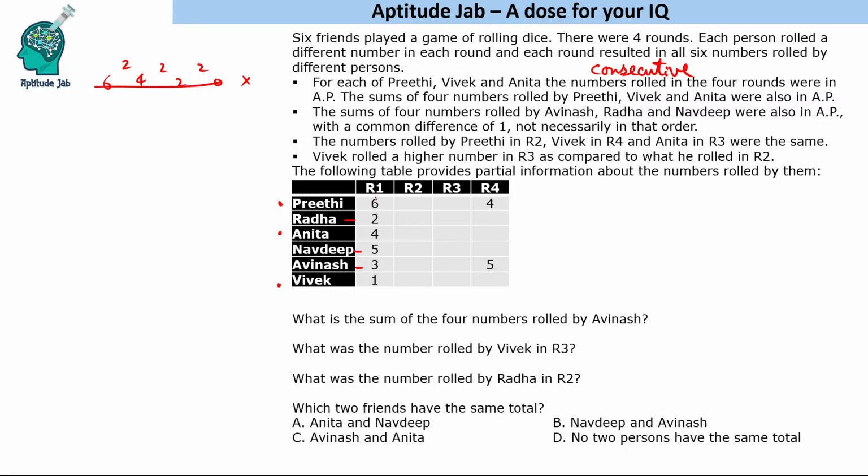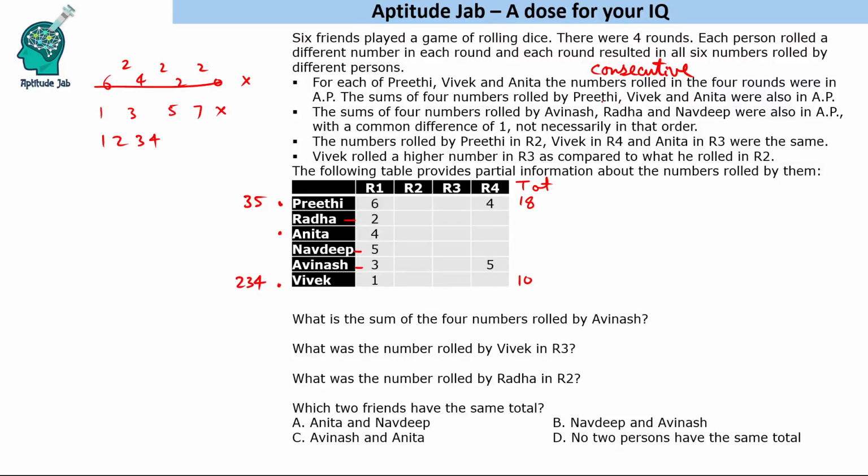So this person, if she has rolled 6, her numbers will be 6 5 4 3, right? So 3 and 5 are missing in this. Okay, now if you see Vivek rolled 1. Now 1 3 5 7 is not possible in AP. So that means he must have rolled 1 2 3 4, so his missing numbers are 2 3 4. Okay, so what is the total? So let us make a total column. So total column will be 6 4 10 plus 8 18, and Vivek's total will be 10.